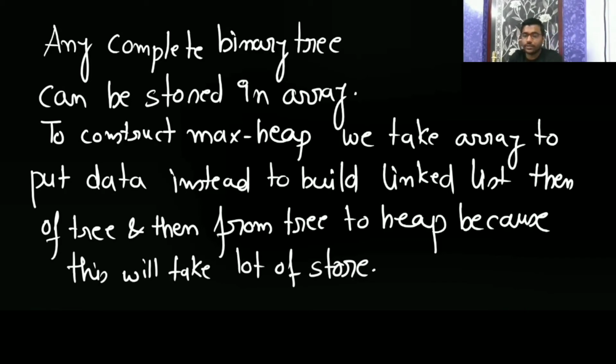Now, if you are storing the complete binary tree in an array, then how to get the index of a left child, index of a right child? Now we will write that. We are first assuming that the array starting index is 1.